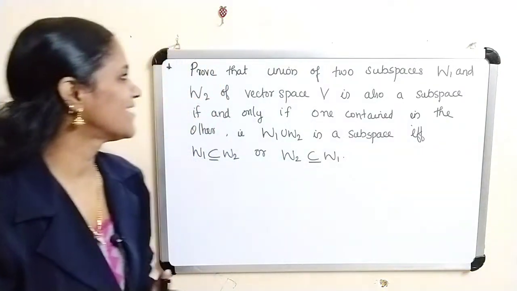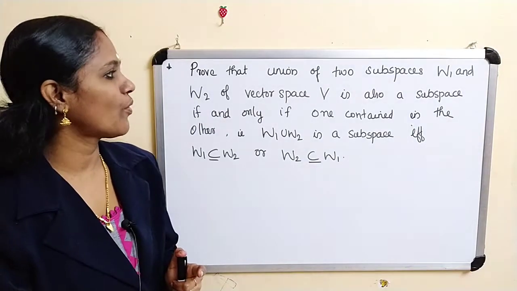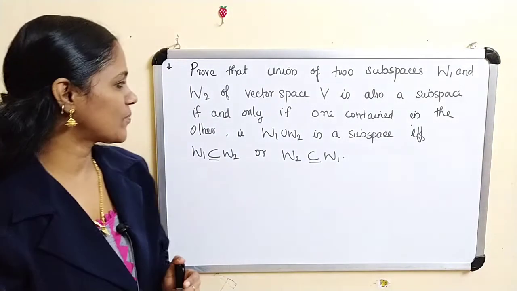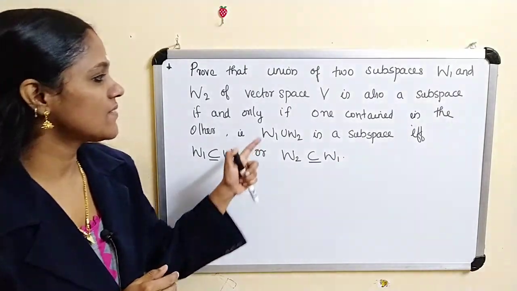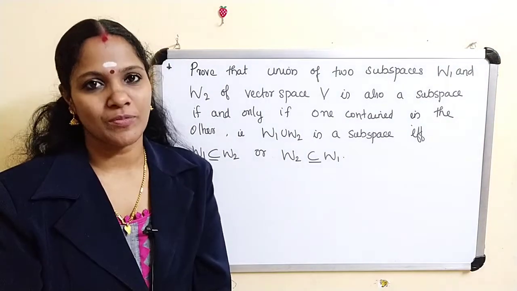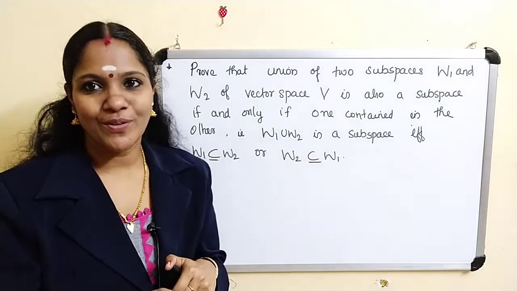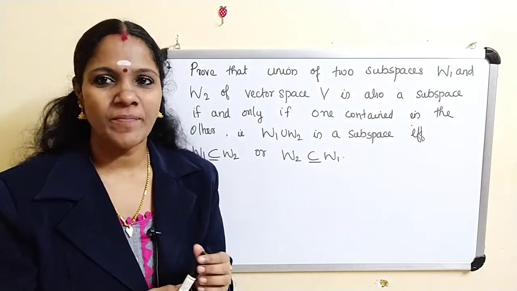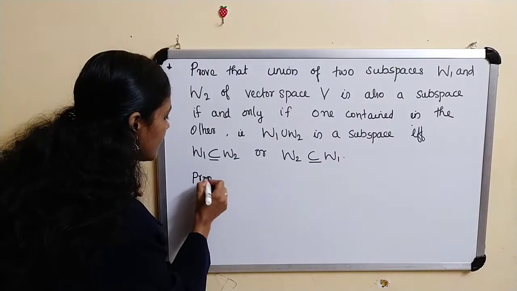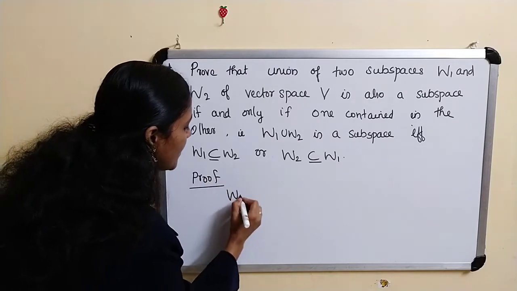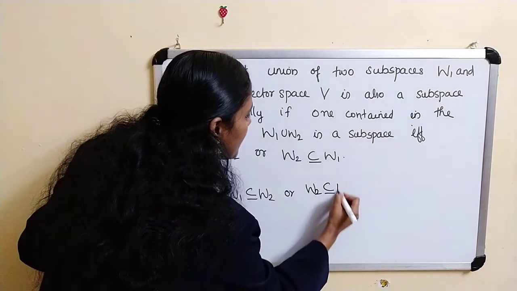Now we have a result. Prove that the union of two subspaces W1 and W2 of a vector space V is also a subspace if and only if one is contained in the other. That is, W1 union W2 is a subspace if and only if W1 is contained in W2 or W2 is contained in W1. First we assume that W1 is contained in W2 or W2 is contained in W1.